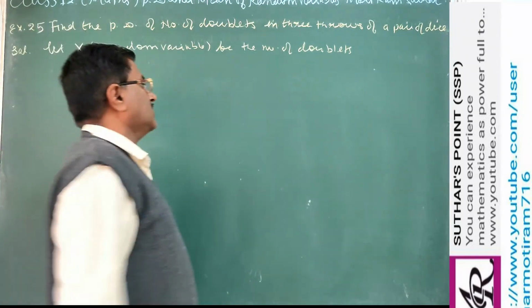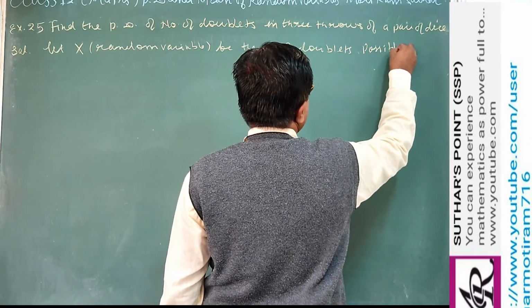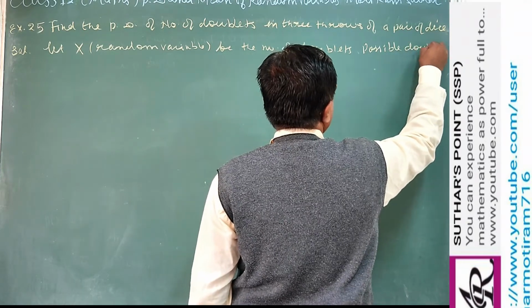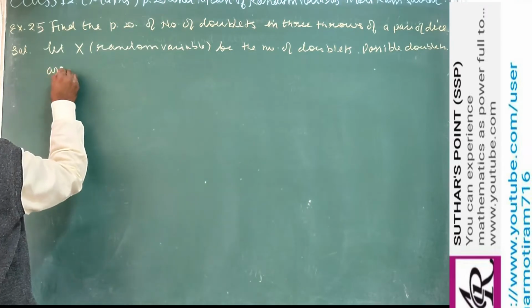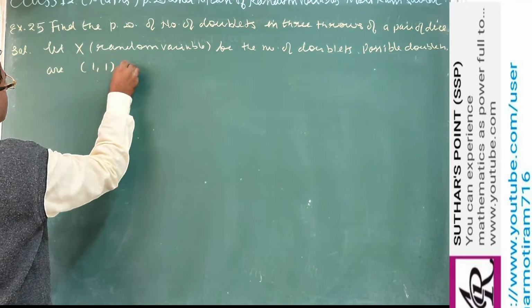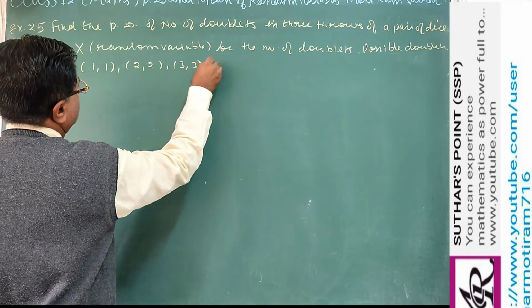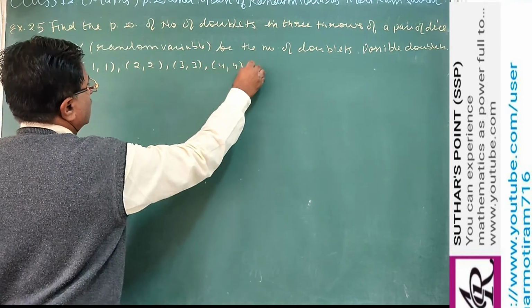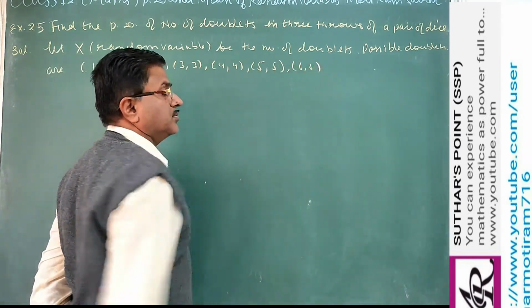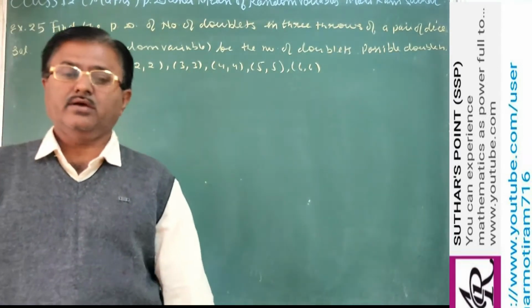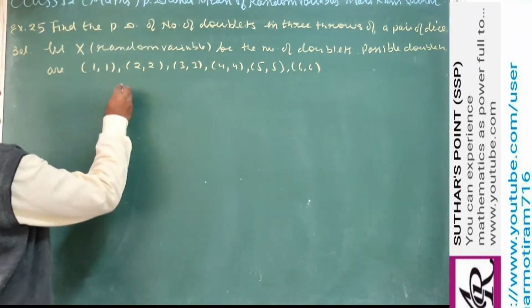So what doublets are possible? 1 1. It may be 2 2. It may be 3 3 or 4 4 or 5 5 or 6 6. These possible doublets are there. Clear?